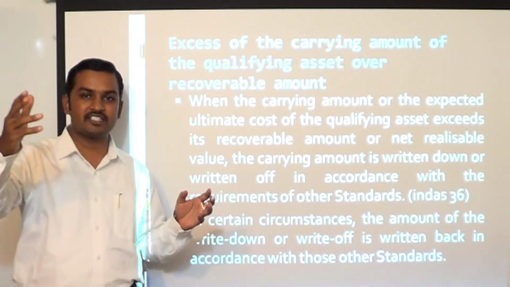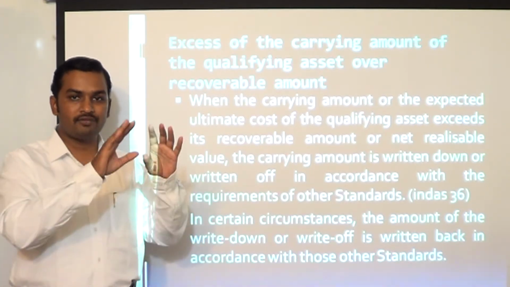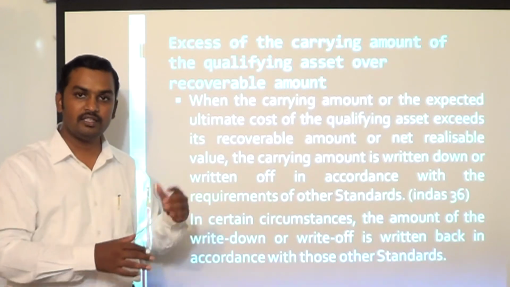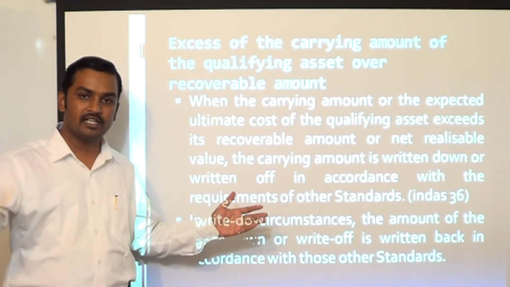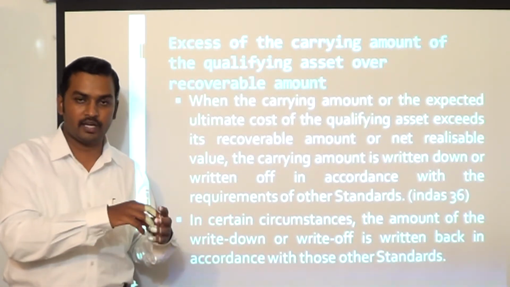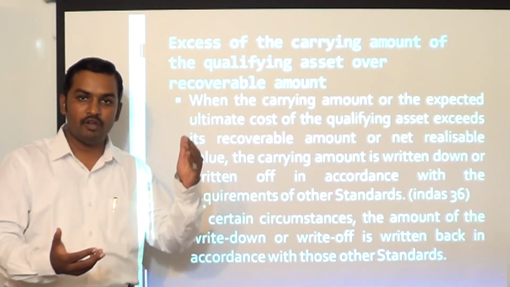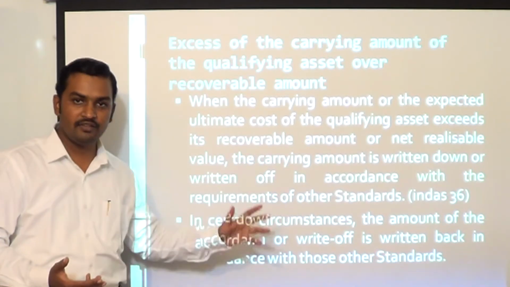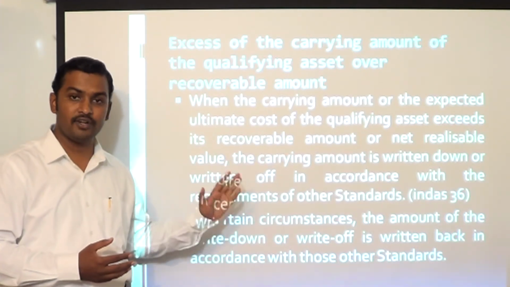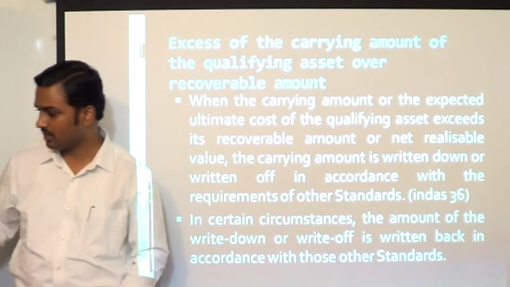In such cases, based on the relevant standard, Ind AS 36, Impairment of Assets, you have to write down or write off a value of the asset, and in future the standard may allow you to write back the write-down also. So on the balance sheet date you have to check whether the carrying amount, after including the borrowing cost which has been capitalized, is more than the recoverable amount. If it is, we say that the asset is impaired. We have to do the write-down based on the requirement of Ind AS 36, and in future Ind AS 36 may also require a write-back of such write-down. That write-off and write-back has to be done based on the other standard, which is nothing but Ind AS 36, Impairment of Assets.